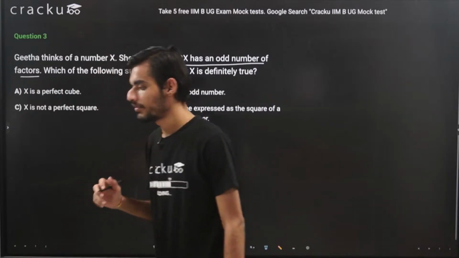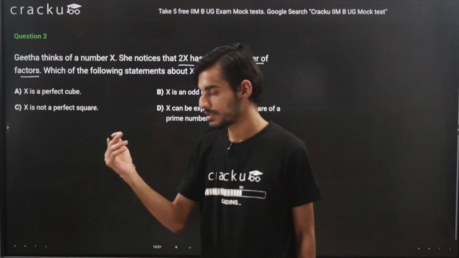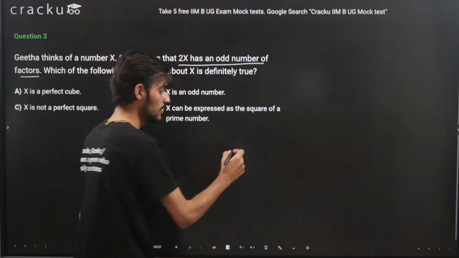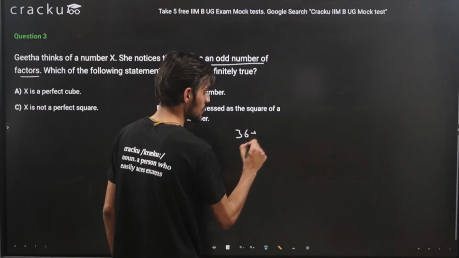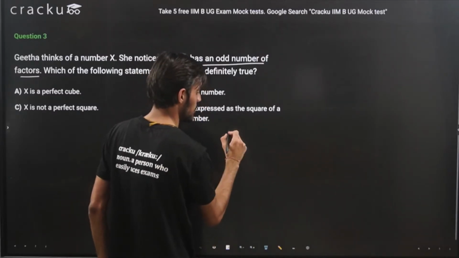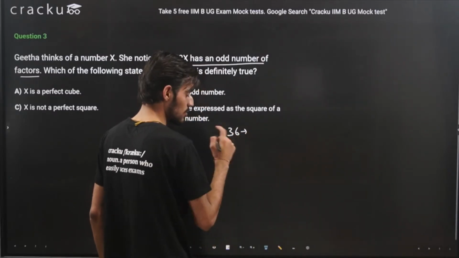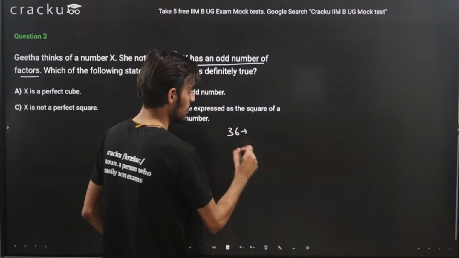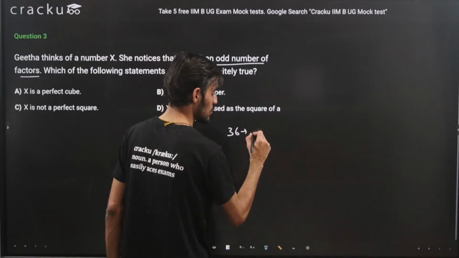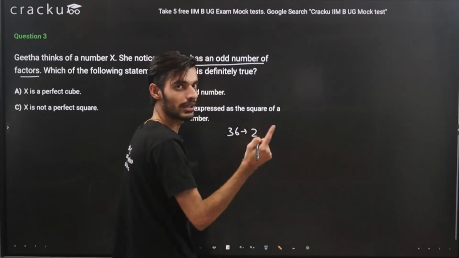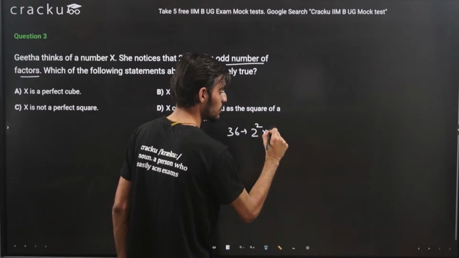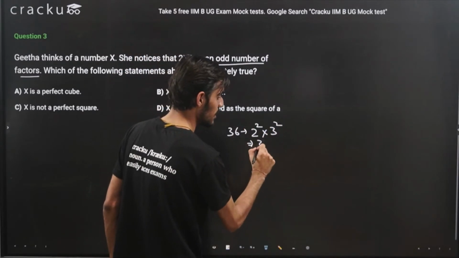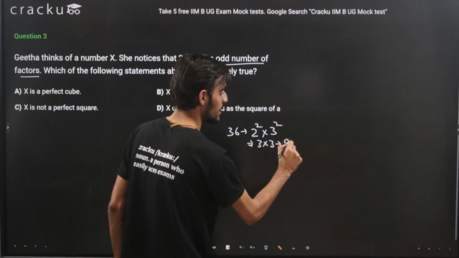So only the perfect square numbers can have odd number of factors. Let's try to understand that with the help of an example. Let's say you have a number 36. How can you write it in the form of prime factorization? It will be 6 square, so 4 into 9. So that is 2 square into 3 square. So essentially the number of factors will be 3 into 3, that is 9.